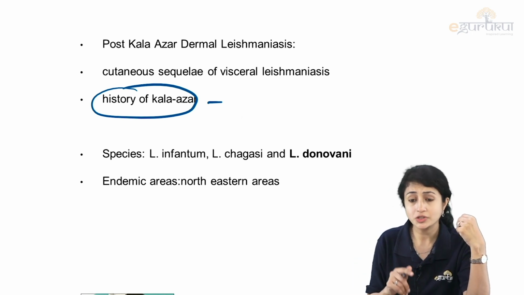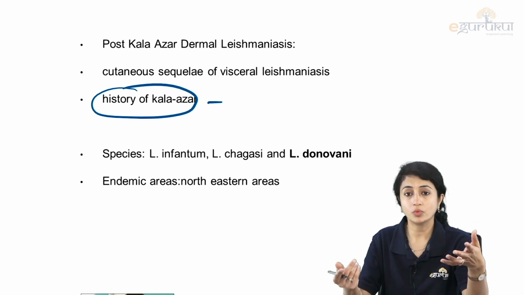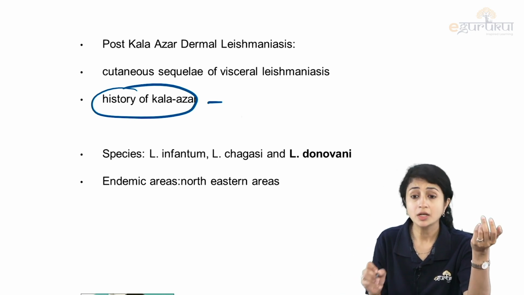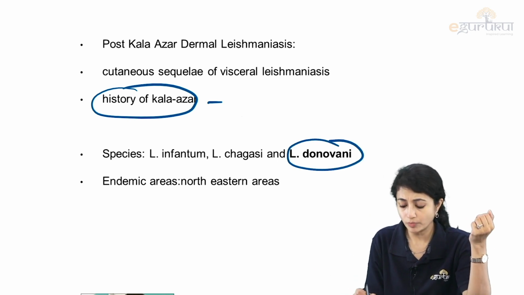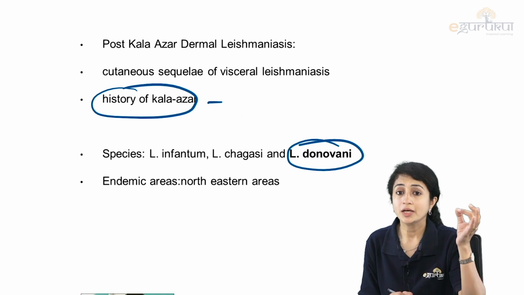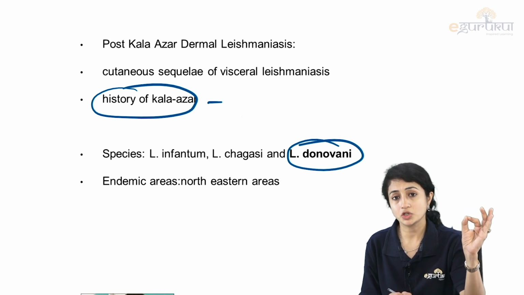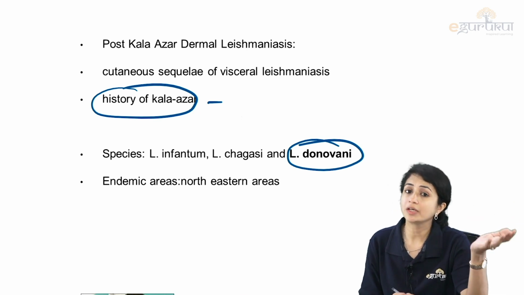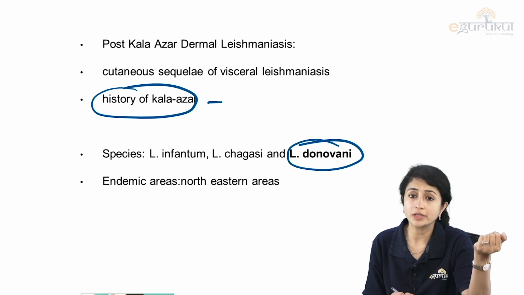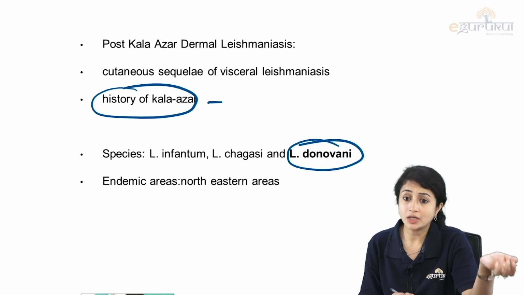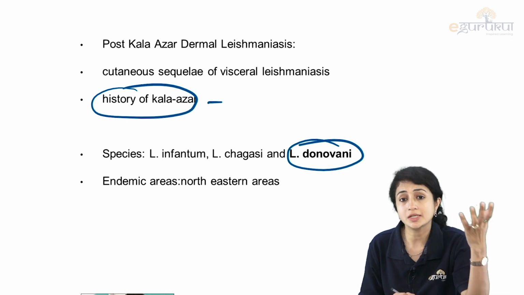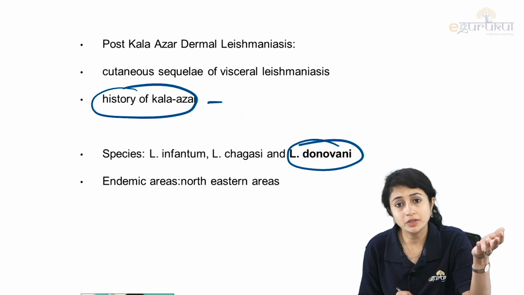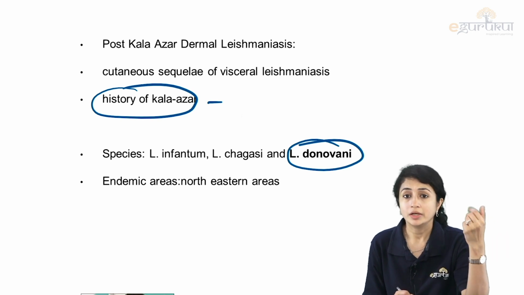What are my common agents? Sometimes they ask you this, that what is the causative organism here? So L. infantum, chagasi, and more importantly, L. donovani. And this is an endemic condition. So PKDL you usually do not see around the world. You would in fact read about this in Indian textbooks only. So this is endemic to India, and we see it more commonly in the states of Bihar, Bengal, Orissa.